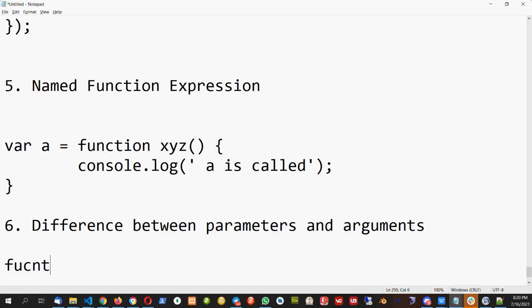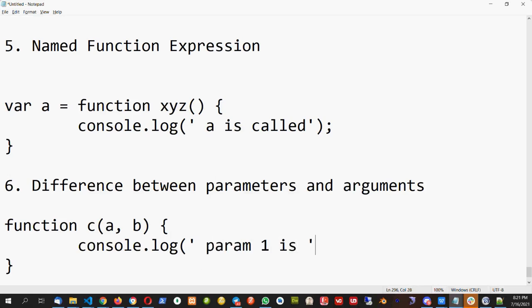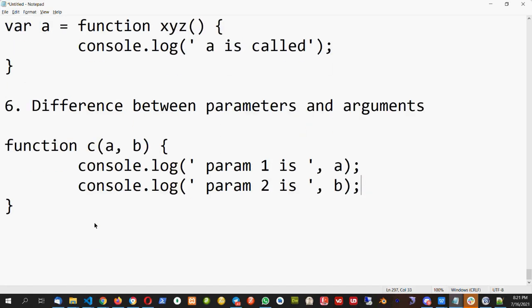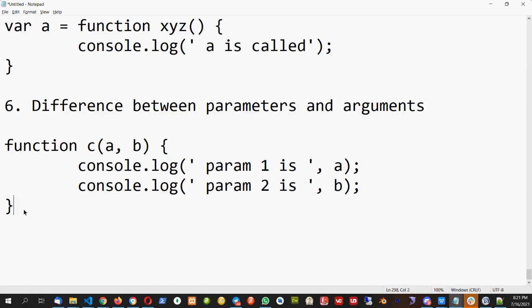When I create a function and I have two values to be passed here, a and b, let's say the function is c, I write console.log, param1 is a, and console.log, param2 is b. Since I am passing two values, I will call this function c with values 1 and 2.